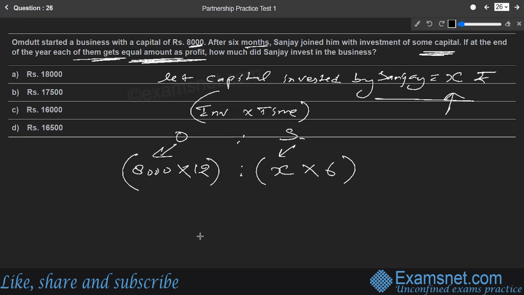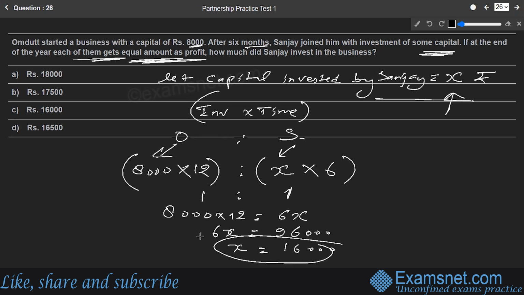And they say they get the equal profit, so this ratio is going to be 1:1. It is going to be equal. So let us make them equal. 8,000 into 12 is equal to 6x. 6x comes out to be 96,000 and x comes out to be 16,000. What they are finding is how much Sanjay invested, and that was x only, which we assumed. So the x value comes out to be 16,000. So Sanjay invested 16,000, and that is the answer, option number C.